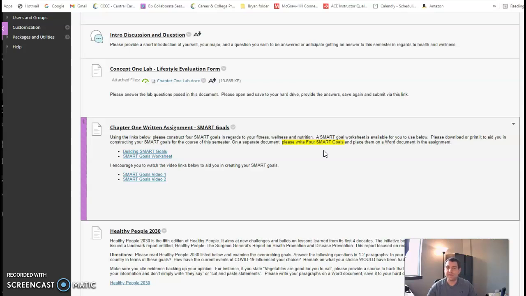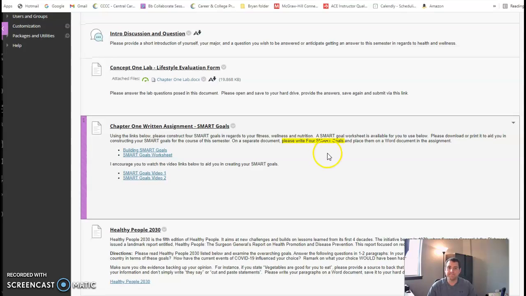I've had trouble in the past where students submit some other formats that Blackboard doesn't accept, and the best way to submit assignments in this class is Microsoft Word. So please, if you don't have Microsoft Office, click on that URL that I'm posting within this assignment and make sure that you download it.